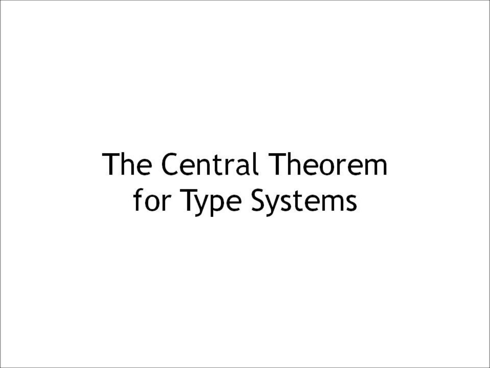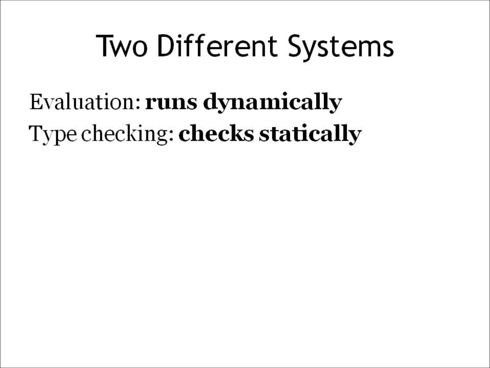So given a general type system, what theorem might we want to have be true of it? Now first you should ask why we should even need a theorem. Well, it's because there are two very different systems operating here. The type checker statically looks at the program and never ever considers the program's execution in detail. The evaluator, such as the interpreter, for example, actually runs the program dynamically.